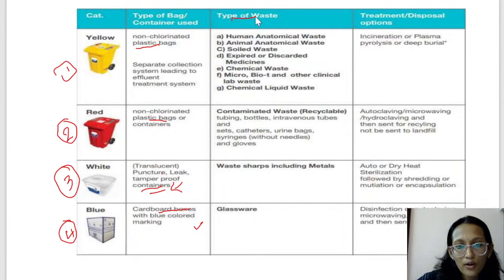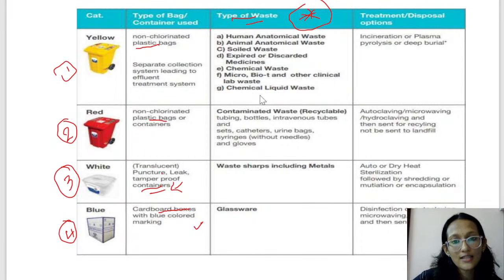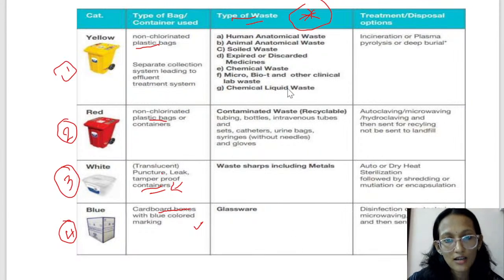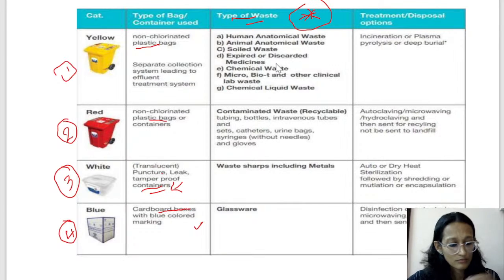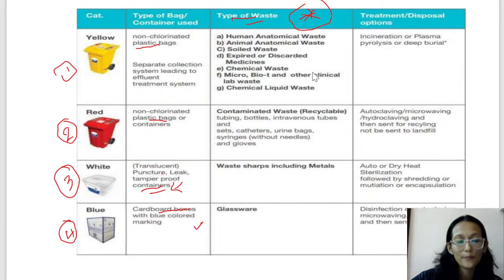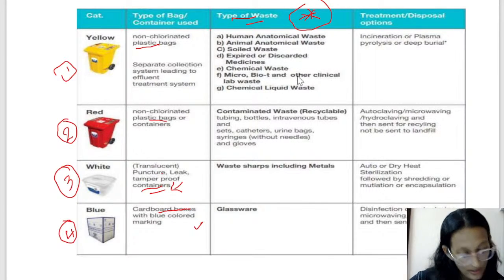This is very important, students, the type of waste that goes into each of the color coded bins, because this is what keeps coming for the exam. They keep tweaking the thing that you're going to put. They'll ask where do gloves go, where does placenta go, where does soiled cotton go, where do tubings go. So these keep coming for the exam, so please be very clear. Those who know the answer, please put it in the chat box so that I know you're here.